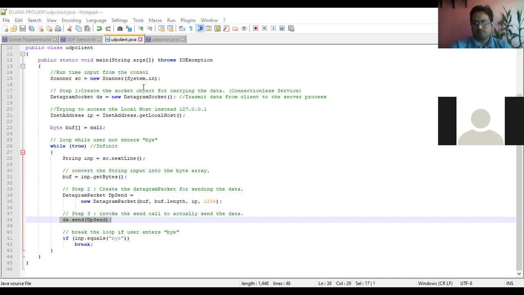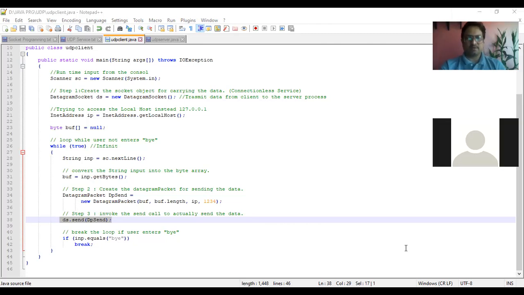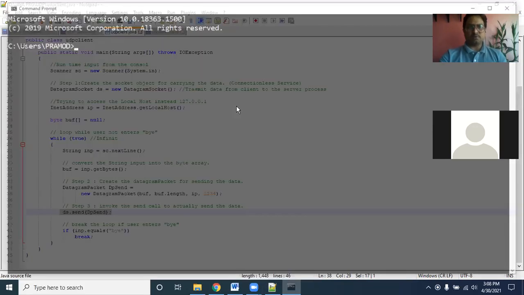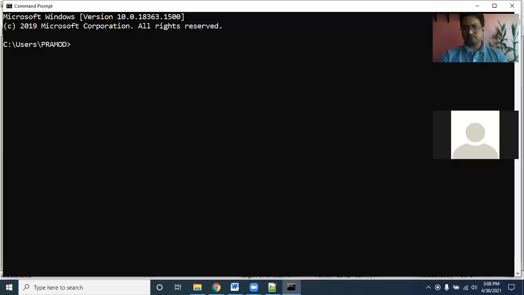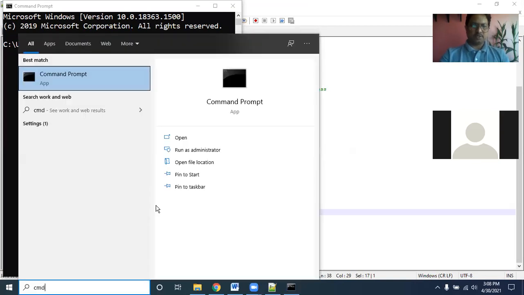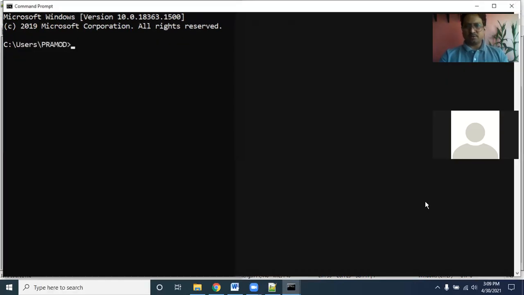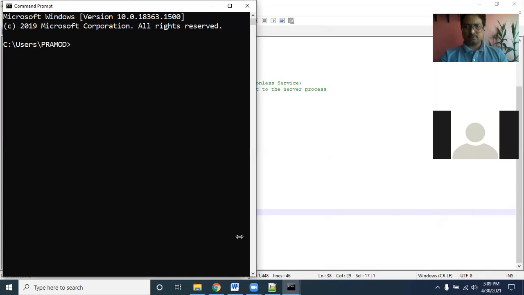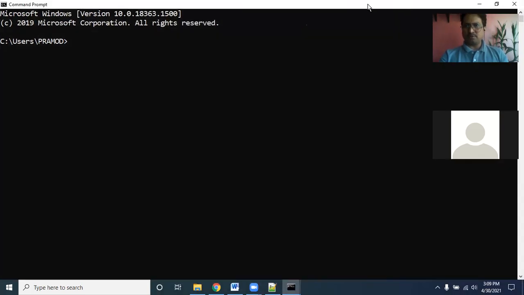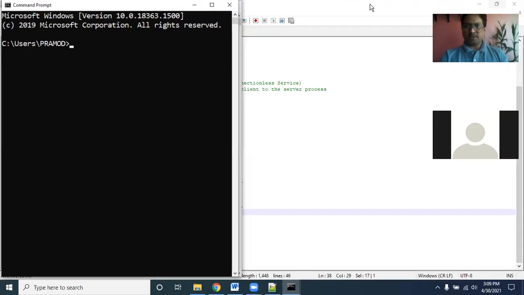Now we will execute. Let me open the command prompt. Can you see this CMD command prompt? Is the pop-up window visible to you all? Can you see the pop-up window, guys? Why am I opening two command windows?